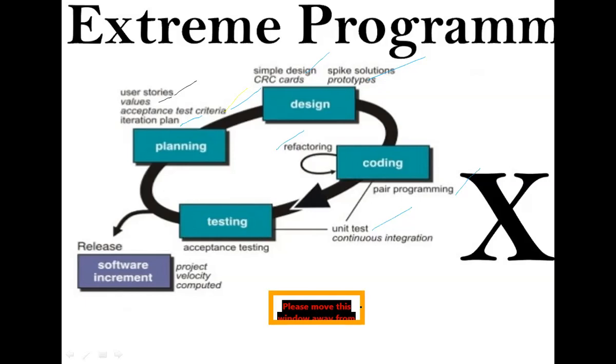Then we test each unit separately, unit 1 separately, unit 2 separately. Then we move to continuous integration. We integrate all the units into a single unit. That is continuous integration. Okay, unit test and continuous integration.